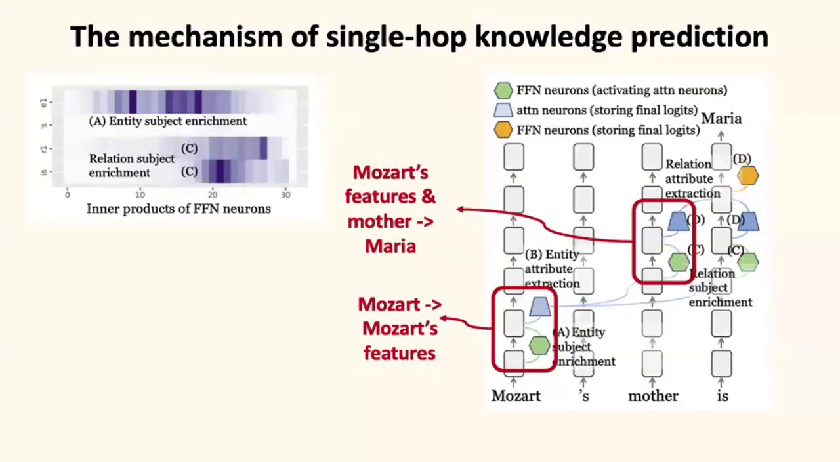To explore this reason, we first explore the single-hop mechanism of knowledge prediction. We find that there are two main stages. On the entity position, it captures Mozart's features into the medium layers. Then on the relation position, it predicts the correct entity in the deep layers.